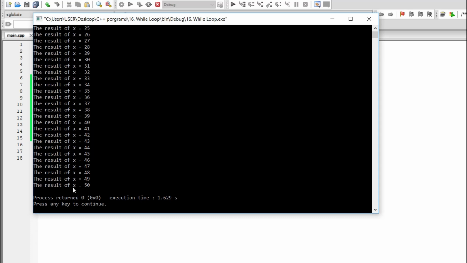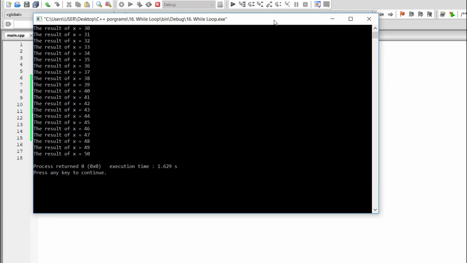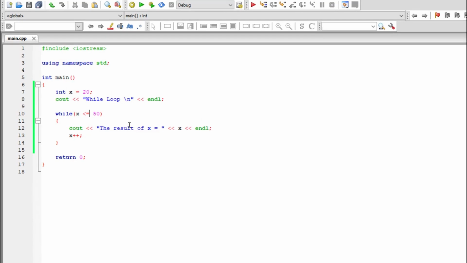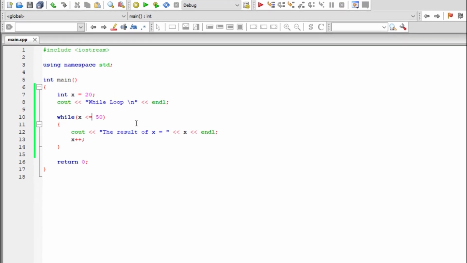You can see it stops at result of x equal to 50. It starts from x equal to 20 because by default our x is 20, and it runs while x is less than or equal to 50.